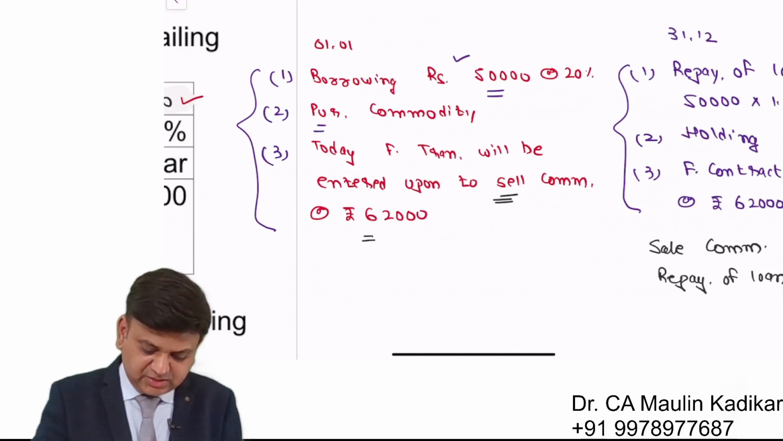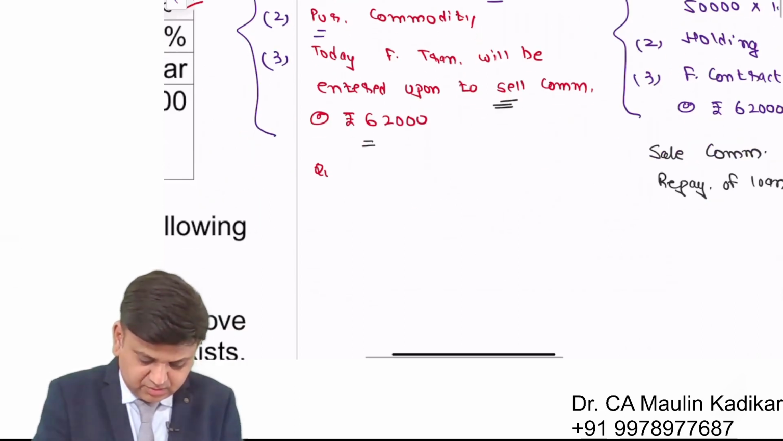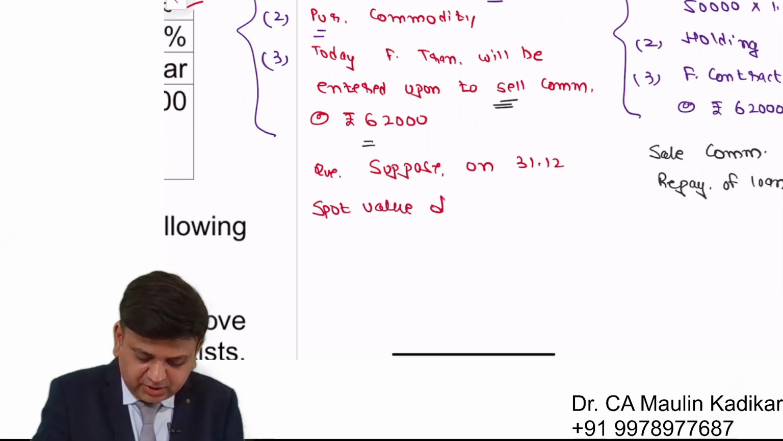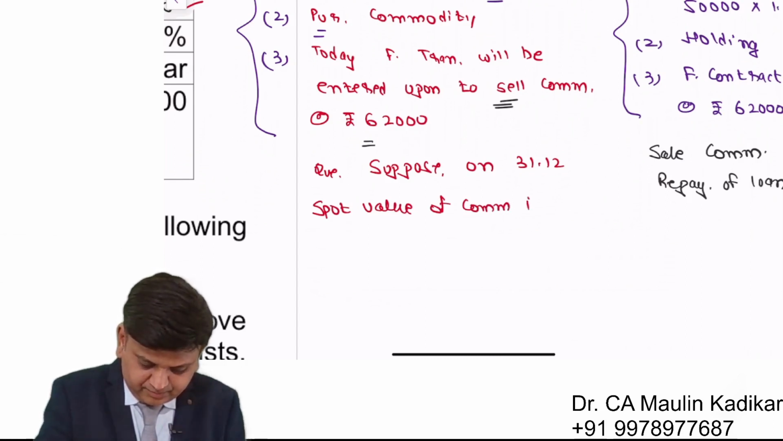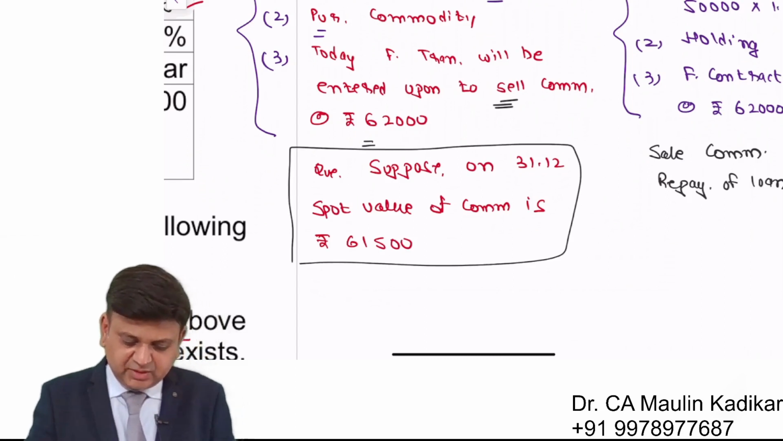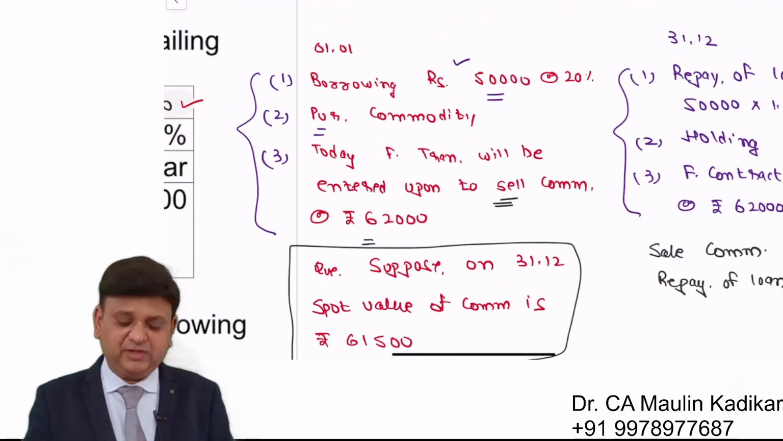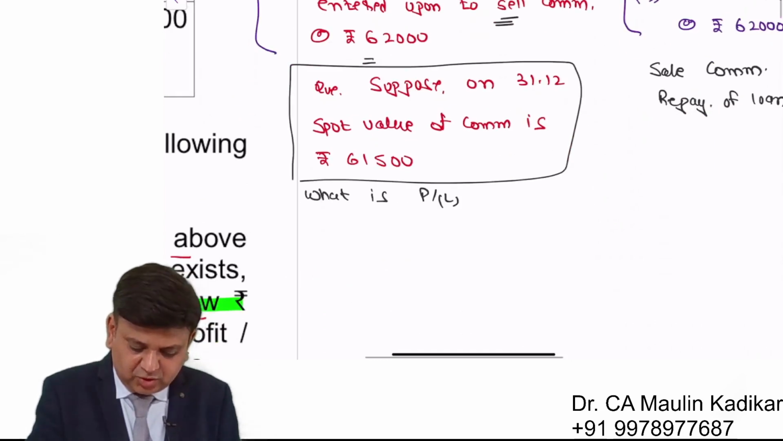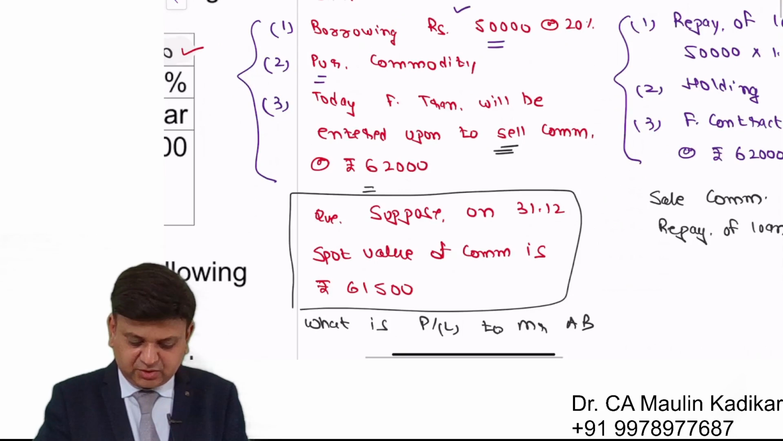My question to all students is, I want you to write the answer in the chat box. Suppose on 31st of December, spot value of commodity is rupees 61,500. At the end of the year, suppose the spot value of the commodity is 61,500. What is the profit or loss to Mr. AB? Please give the answer in the chat box.